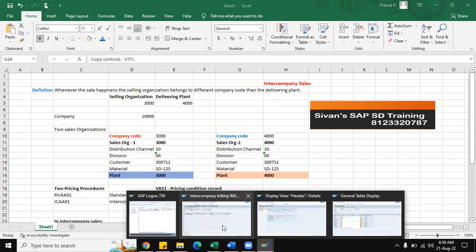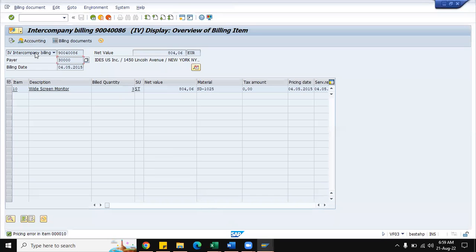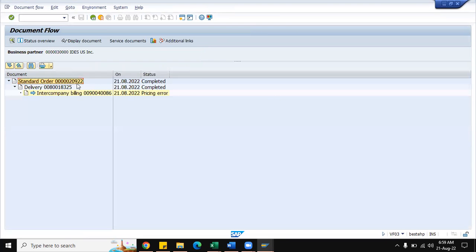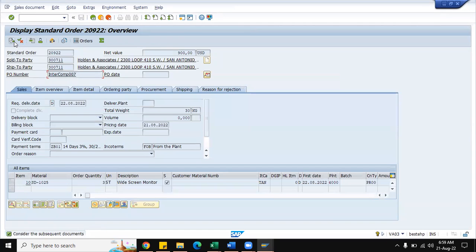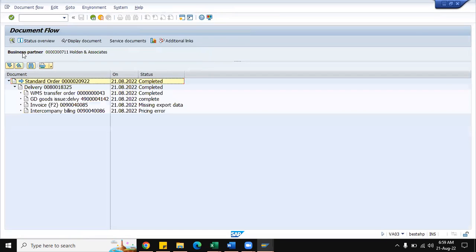And now if I see the document flow, from sales order we will come. Here you can see standard order has been created, delivery is created. Here warehouse management is there.